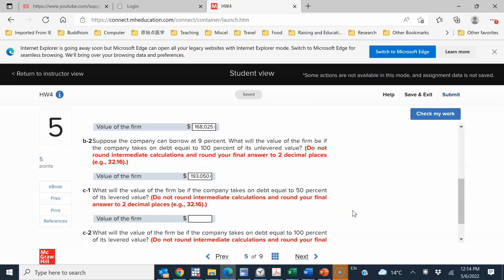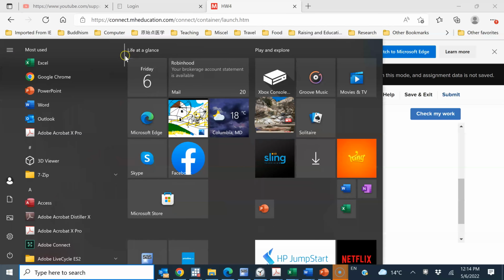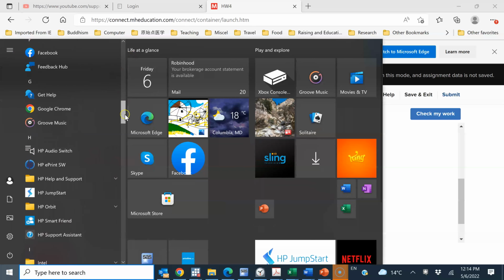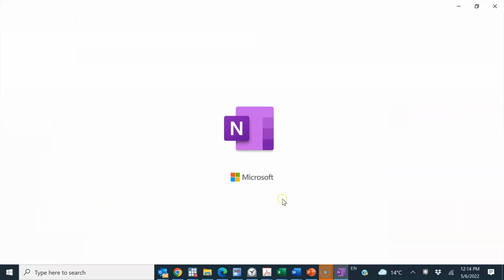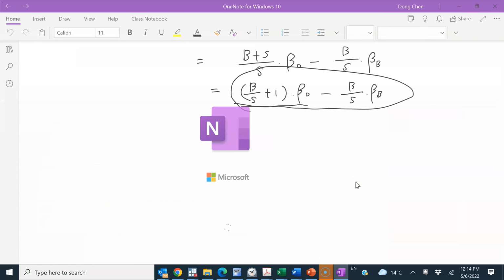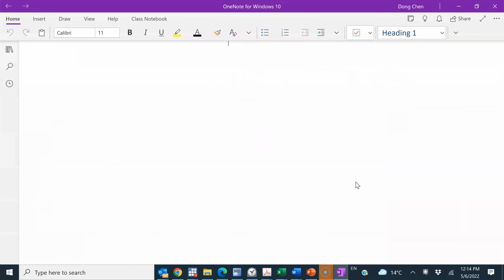And one way we can solve this problem is to use an equation, right? So how can we use the equation? We need something to write on, so let me use OneNote for Windows. This is like my scratch paper.